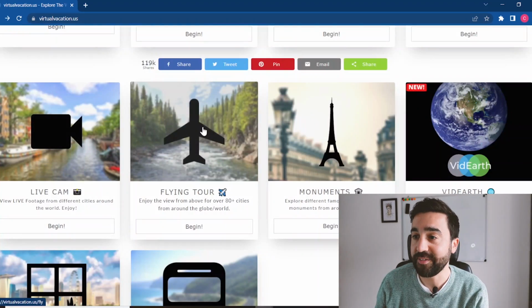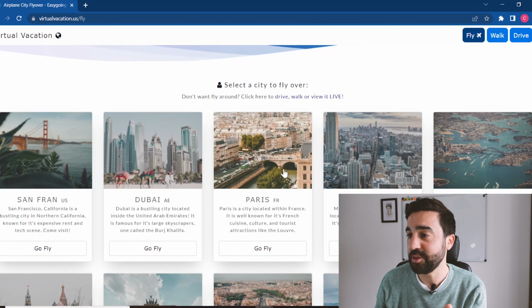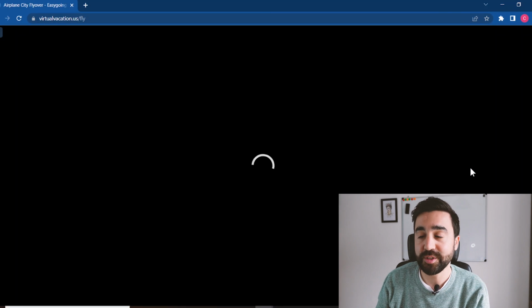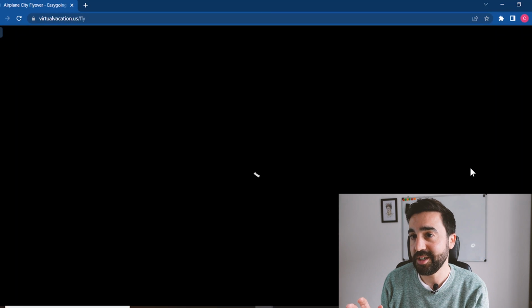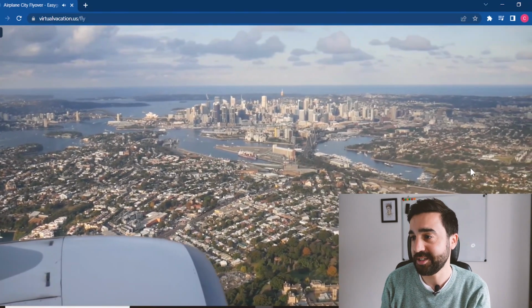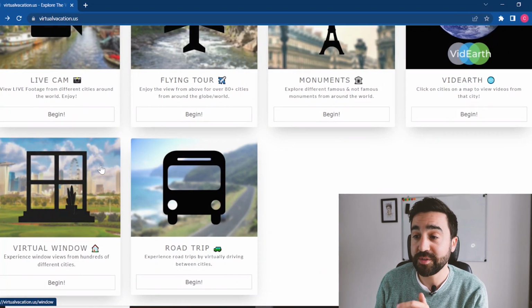We can also do a flying tour. So we had walking, driving, and then we can go to, for example, let's fly to Sydney. And when we click on this feed, we should be able to see as if we were in the plane going to that destination. And here we are, you can see that now. Isn't that amazing? So we've had walking, driving, and flying.